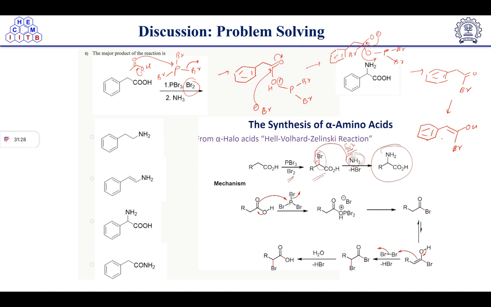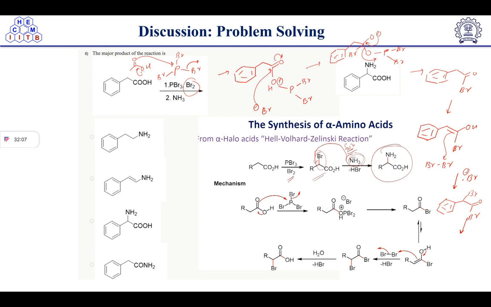Got it? And now Br2, we know that if it attacks, sorry, this will attack and Br minus will eliminate, right? And here we will get alpha Br. Got it? Sorry, the OH will not remain because it will become keto-enol tautomerization. So it will become this way.